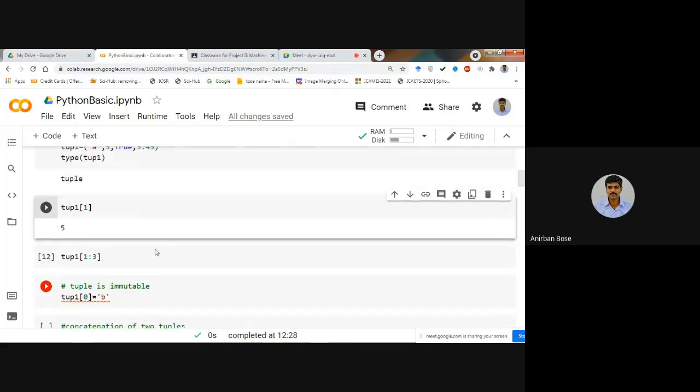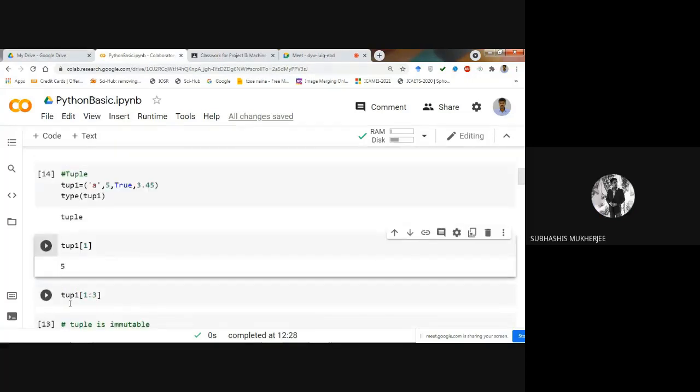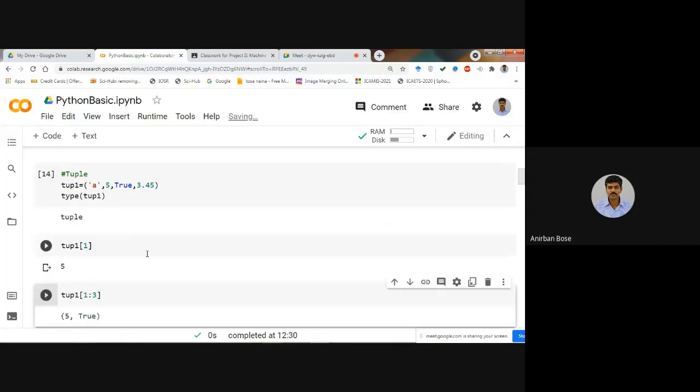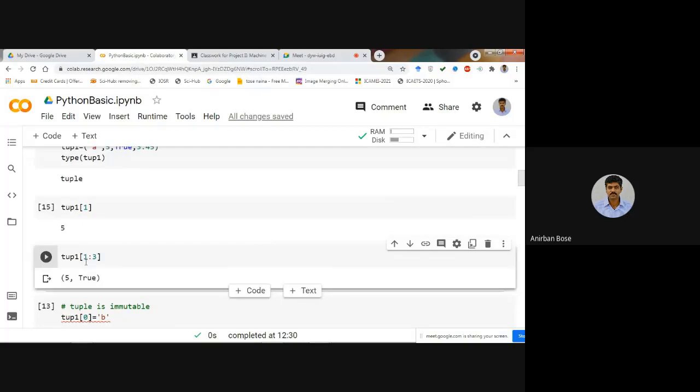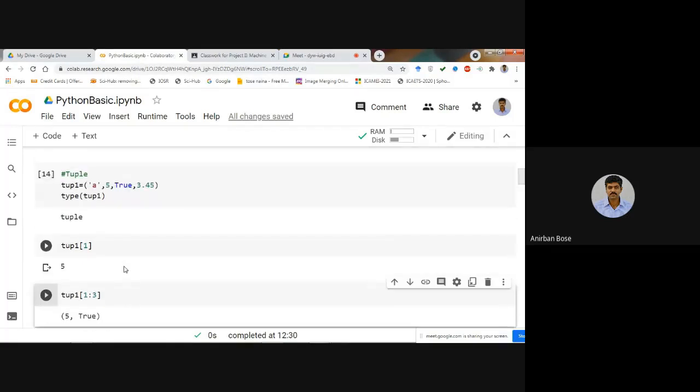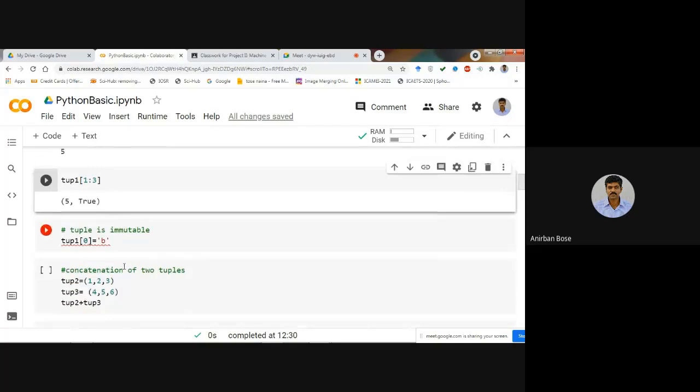Then what will be the output? Shubhashish, what will be the output? You tell me. It is 5, True. 5 and True. Okay, let's see. Yes. The output will be 5 and True, because it will take index 1 and index 2 values only. Clear?